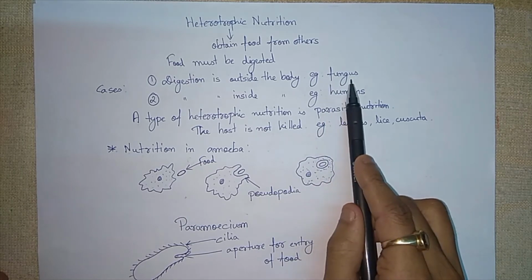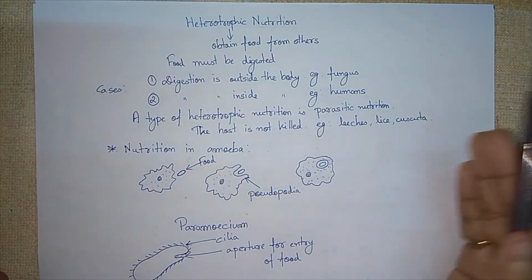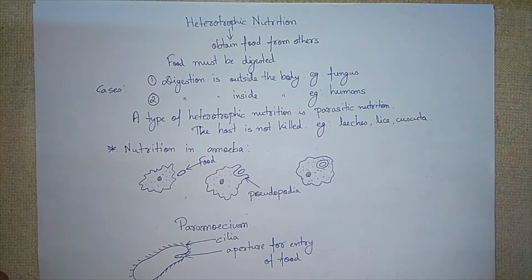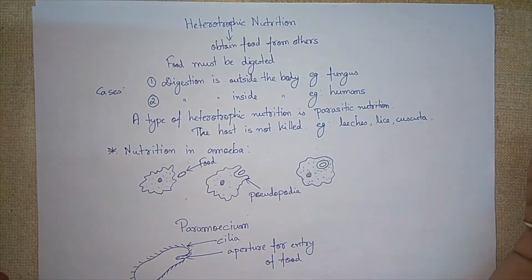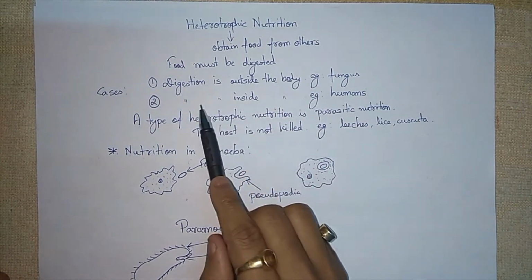Fungi are organisms that grow and develop on decaying objects. Decaying means decomposing objects, which are already dead, which have no life, so from these they obtain their food. They don't need to kill their food.